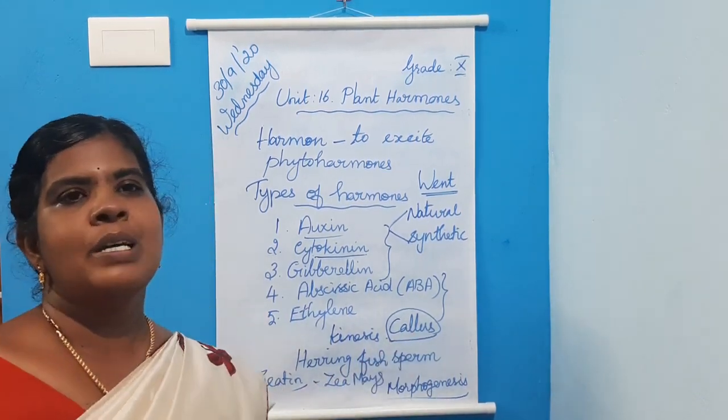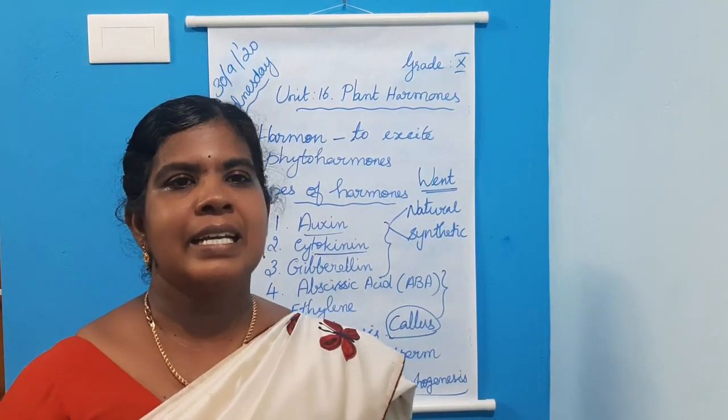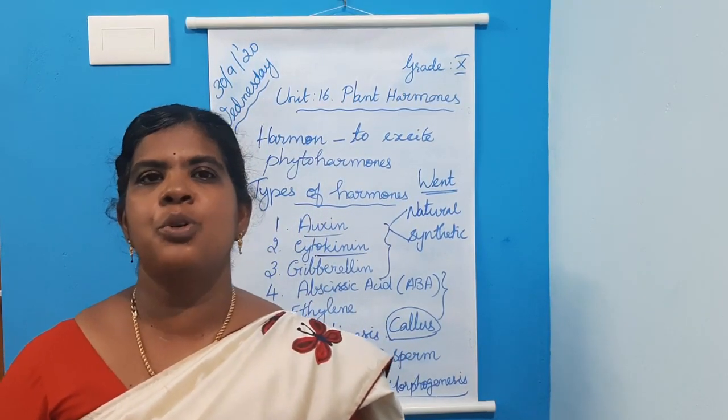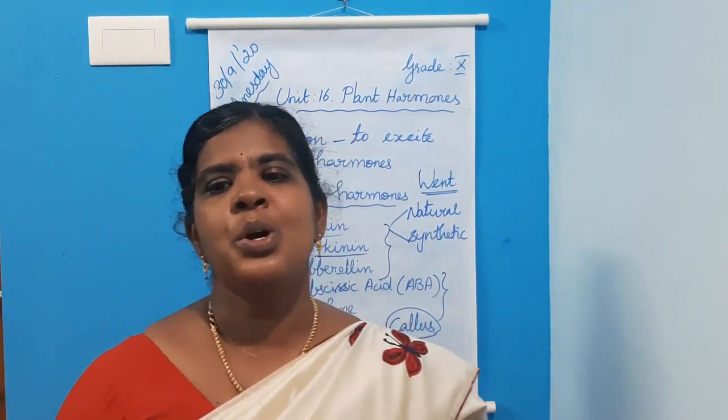That is called morphogenesis. Formation of new organs from the callus is morphogenesis. And callus is a mass of undifferentiated tissue formed in plant tissue culture.